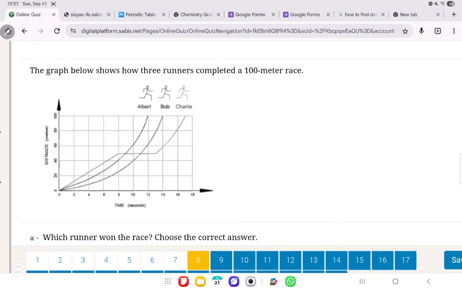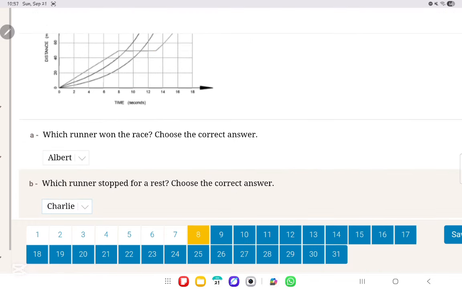Which runner stopped for a rest? Definitely when we say he stopped for a rest, it means his position was constant. Now this is a position-time graph, right? So when he was taking a rest, his position was constant. That means the slope became 0. And because of this, what happened? He took a rest, okay?